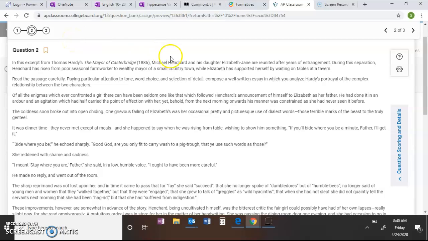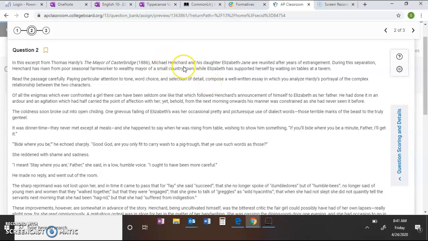It's an 1886 text. And in this text, Michael Henchard and his daughter Elizabeth Jane have been reunited after years of being apart. For some reason, they were separated. We don't really know what this separation is or why. But during this separation, Henchard used to be a poor seasonal farm worker. Somehow he has risen to be the wealthy mayor of a small country town.